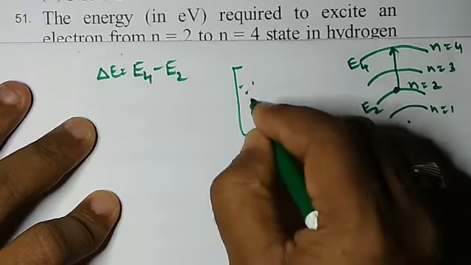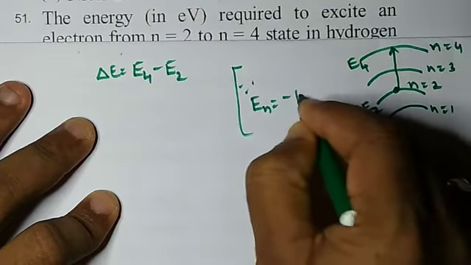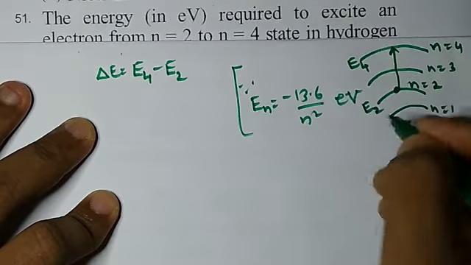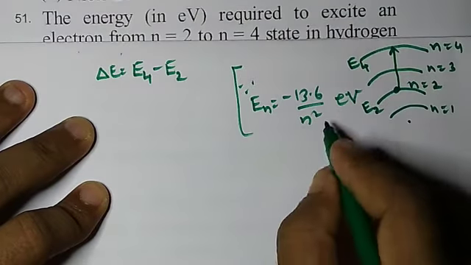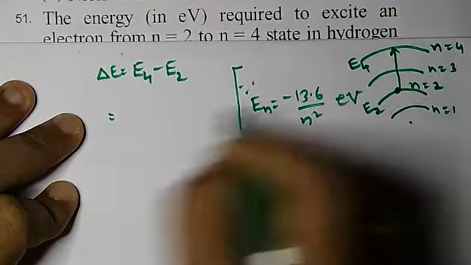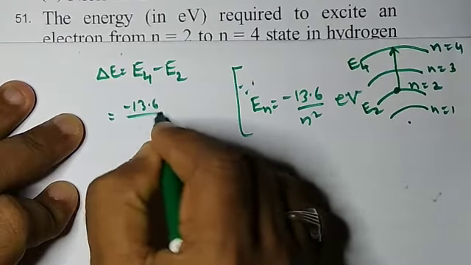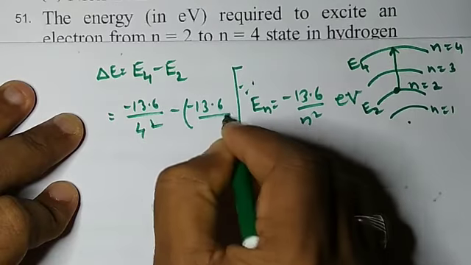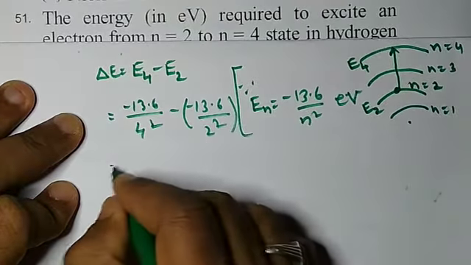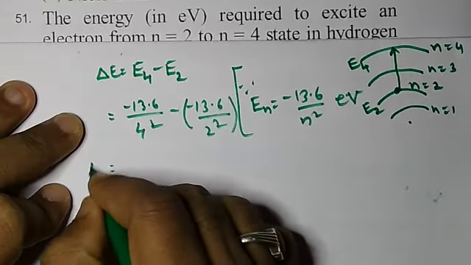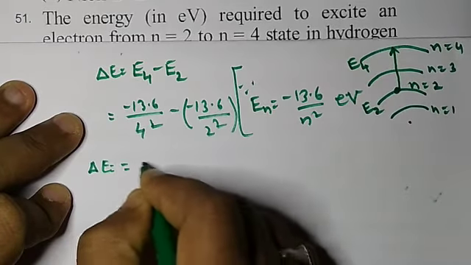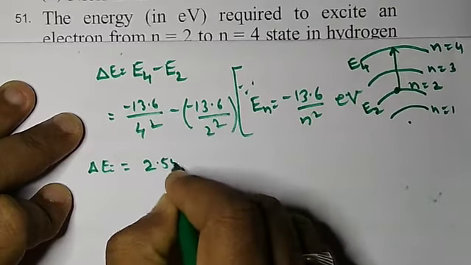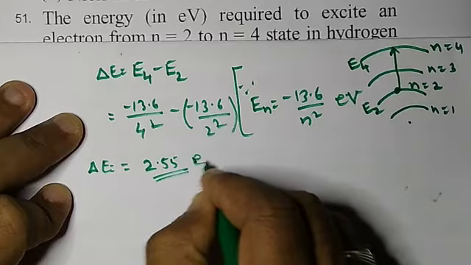We know the formula for the nth energy, that is minus 13.6 by n square. So substituting for the fourth one, minus 13.6 by 4 square minus of minus 13.6 by 2 square, on calculating this we will get delta E equal to 2.55 eV.